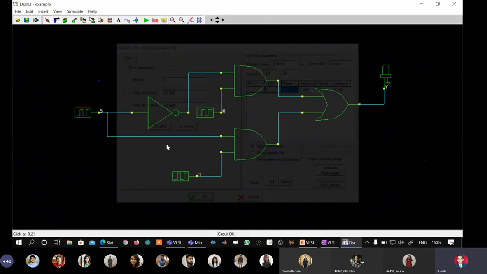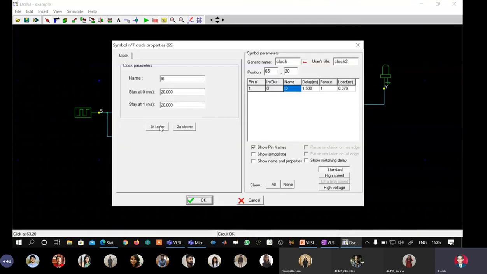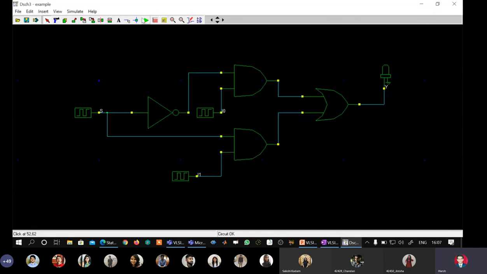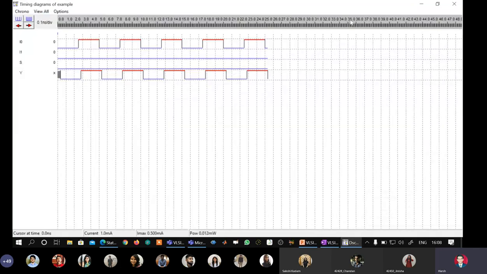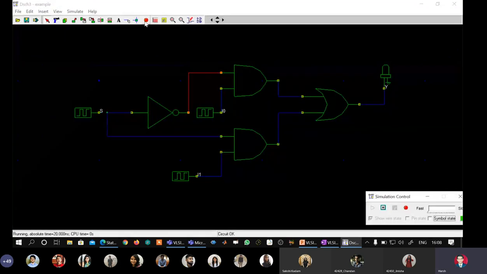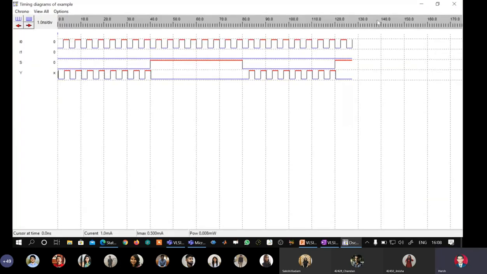Okay, 2 times. I will go to I0 and I will say faster, faster, faster. I will go here and say slower, slower. Okay, let us see what we get. See here, we're getting waveform.